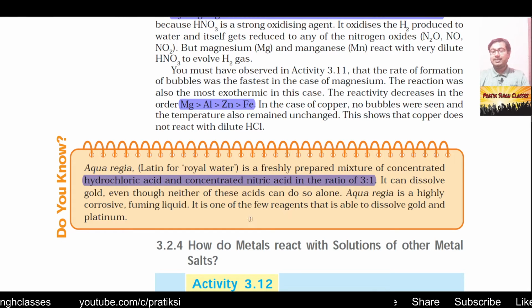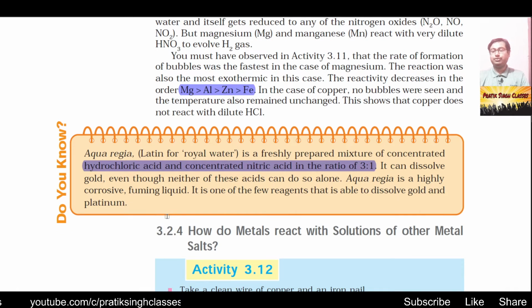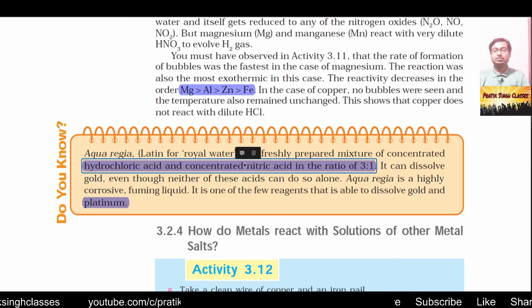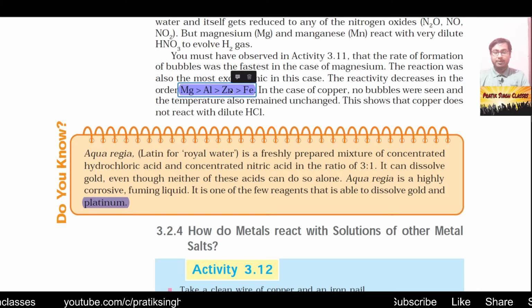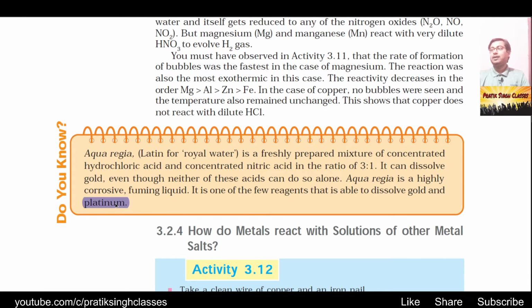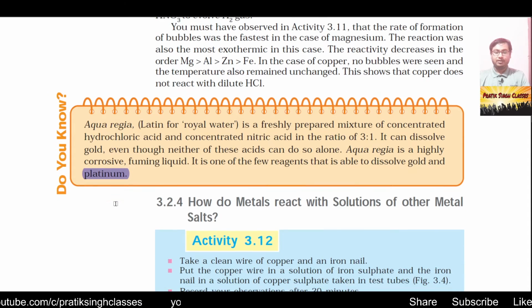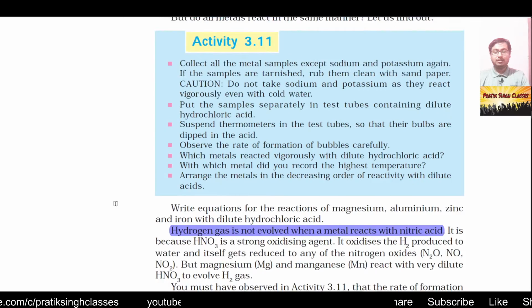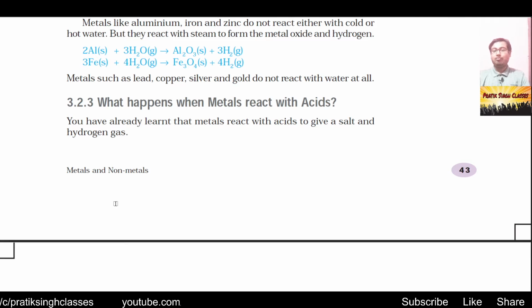Aqua regia is a highly corrosive fuming liquid, which means it makes fumes. It is one of the few reagents that is able to dissolve gold and also platinum. Platinum is least reactive and is mostly used as a catalyst in chemistry, but if platinum is dipped in aqua regia solution, platinum will also get dissolved. So this is about section 3.2.3, that is what happens when metals react with acids.